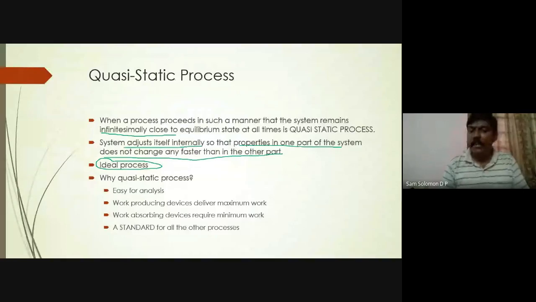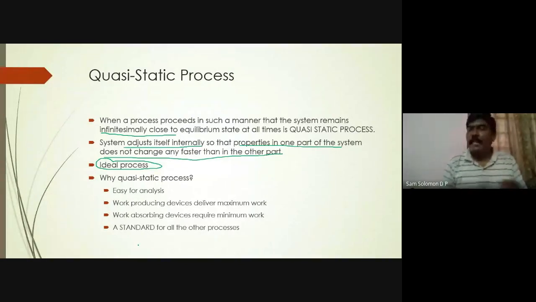It is easy for analysis, where your work producing devices will deliver maximum work. When I say work producing devices, I'm talking about turbine. Turbine will generate work. So we always want more amount of work. For less money, we want to get good products, right? So similarly, for less investment, I want to get maximum energy. So that is called work output, work producing device.